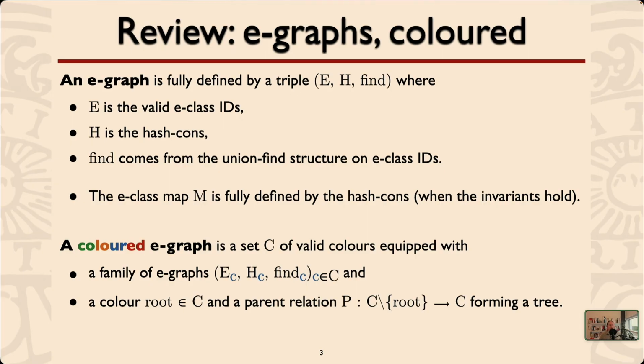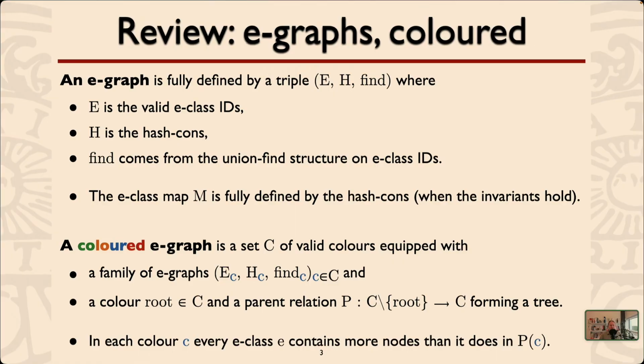Now, a colored EGRAPH was invented in order to treat contextual rewrites. So where you have if statements and they have conditions and branches left and right and so on. So in general, you have a set of valid colors C equipped with a family of EGRAPHs, one for each color. There's a root color and there's a parent relation that goes from each color towards the root. So you can think of this as like the nesting of if statements, if you will.